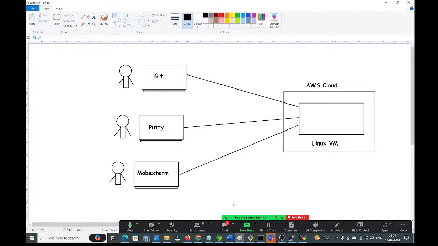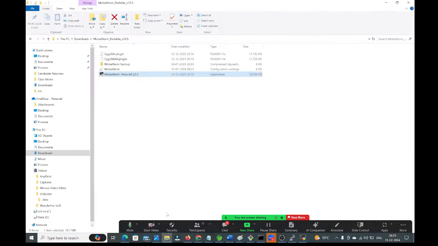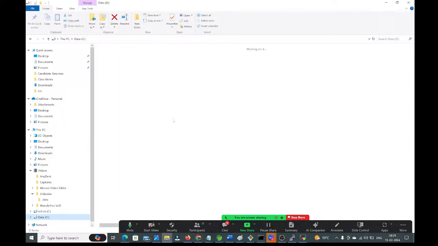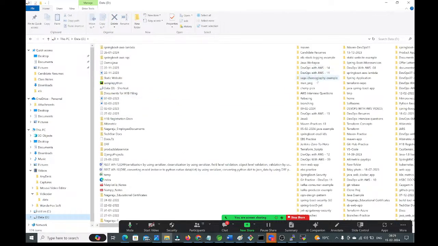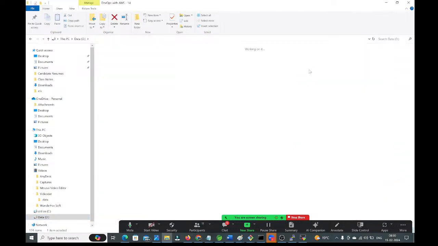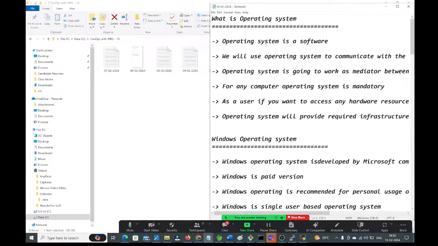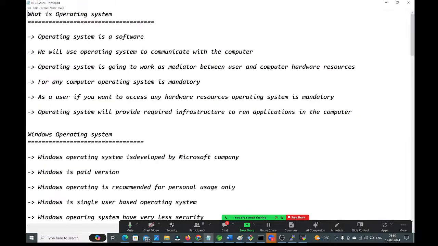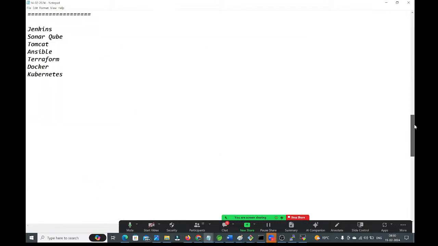Guys, I am going to maintain all Linux related commands in the same notes. Yesterday, whatever notes we created, I'm going to use those notes. There only I will write everything, instead of maintaining multiple notepads for Linux. I'm going to keep everything in the same place. So yesterday, what notes did we create? 1402. So this is our Linux notes. Here I'm going to start Linux commands.